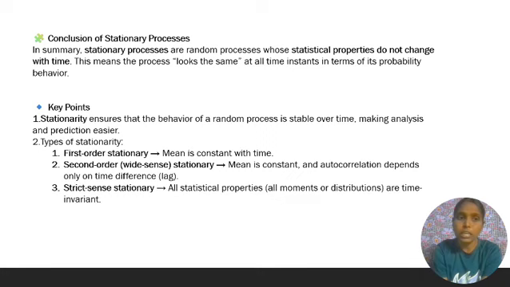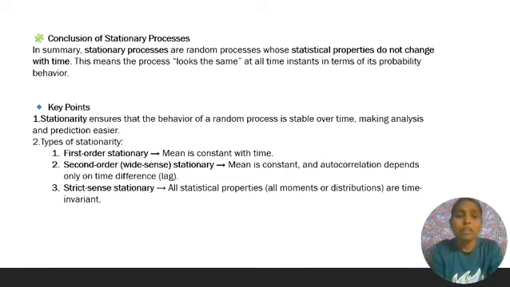Now we can discuss the key points of stationary process. Number 1, stationarity ensures that the behavior of a random process is stable over time, making analysis and prediction easier. Number 2, types of stationarity. Already we have discussed the types of stationarity like first order stationarity, second order stationarity, strict sense stationarity and wide sense stationarity.